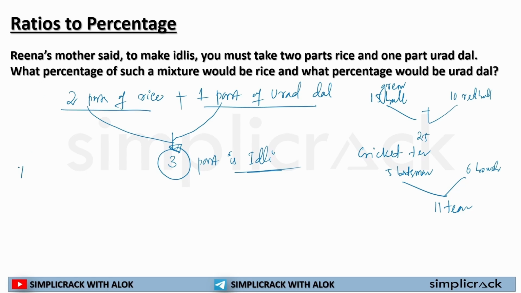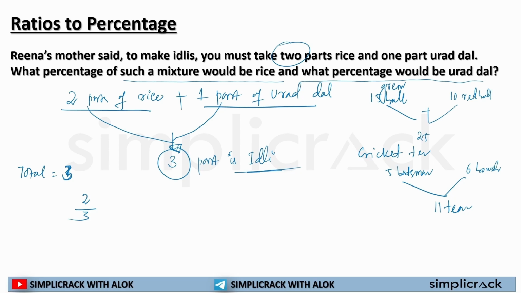So my total figure for idli is 3. Now it is asked, what percentage of such mixture would be rice? What percentage would be urad dal? Sir, very clear. My total is 3, so it will come in the denominator. My numerator is already fixed: 2 parts of rice. So it is 2 by 3.